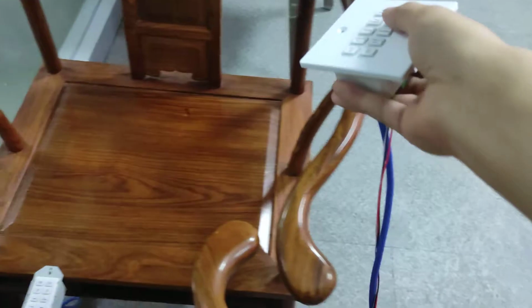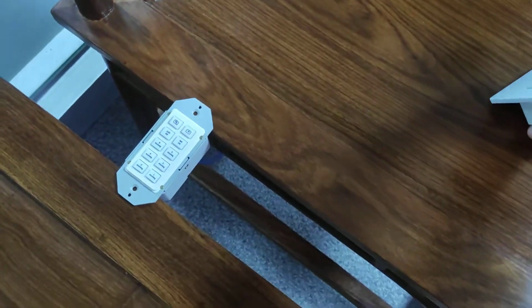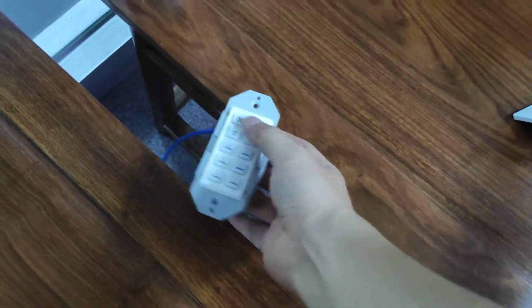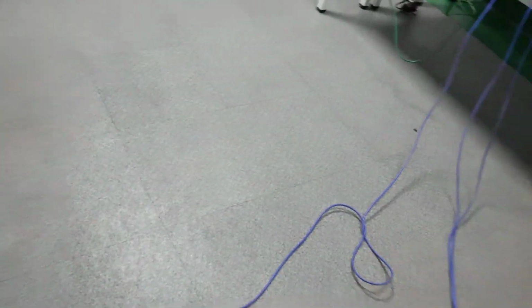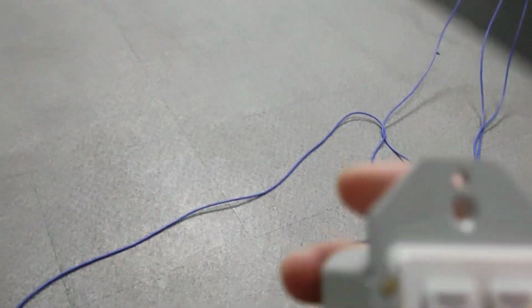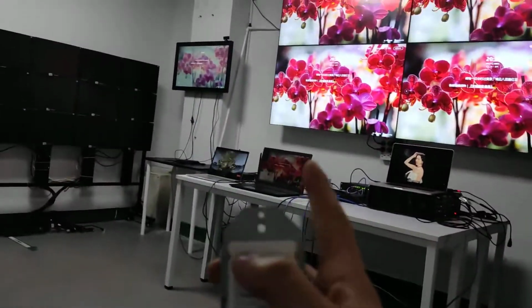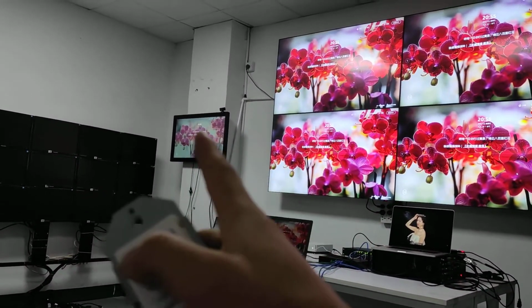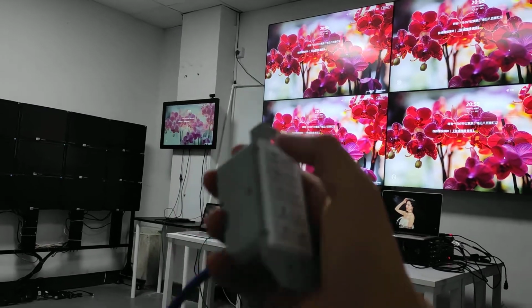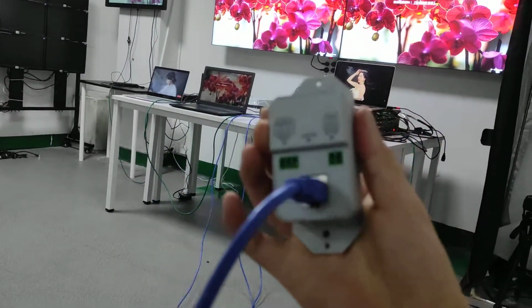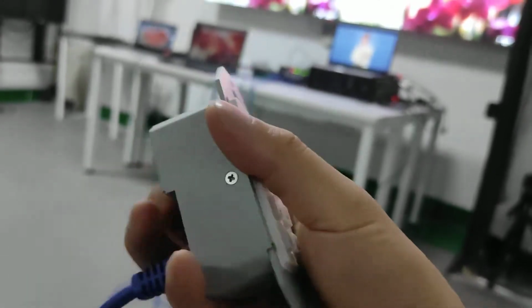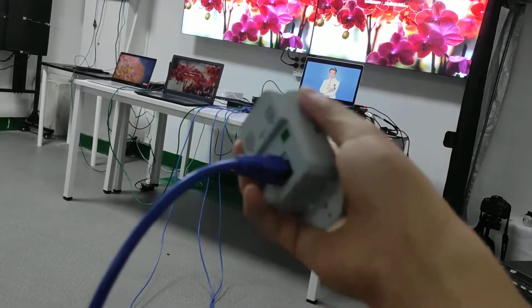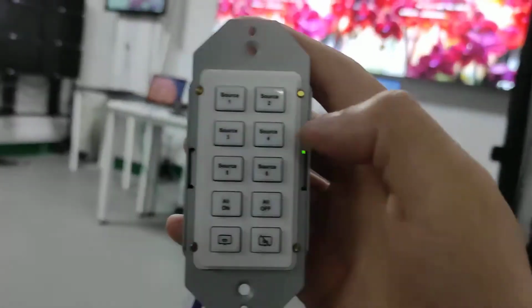And here we also have another keypad. This one is basically a US size. It's also a single gang. With this one, we can also control the BYOD. This one we only use the TCP/IP, and we didn't use the RS232, just because we use the PoE switch, that's why we don't need to power those keypads.